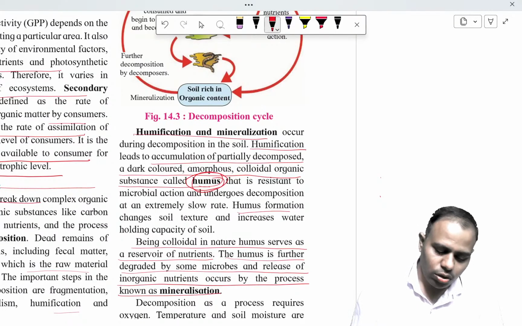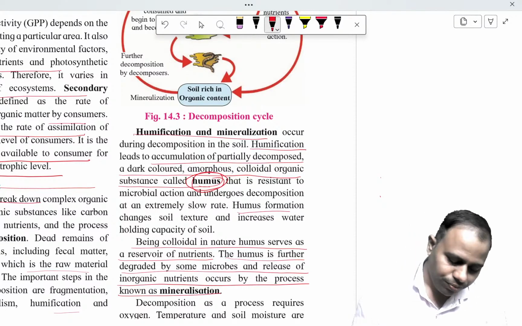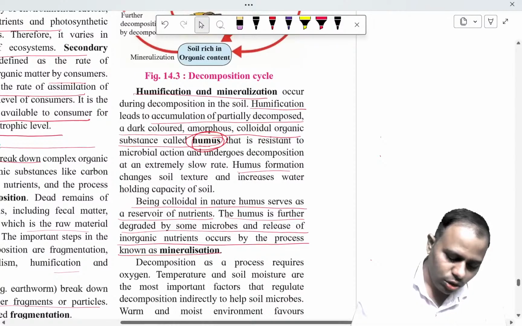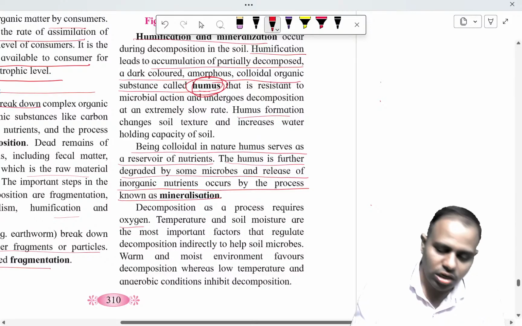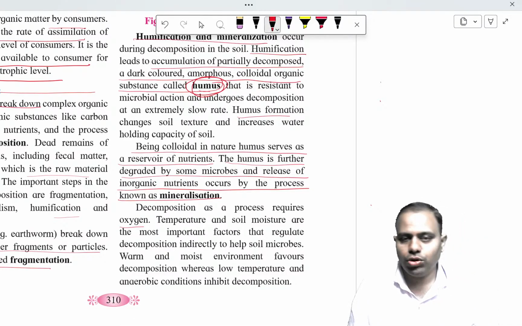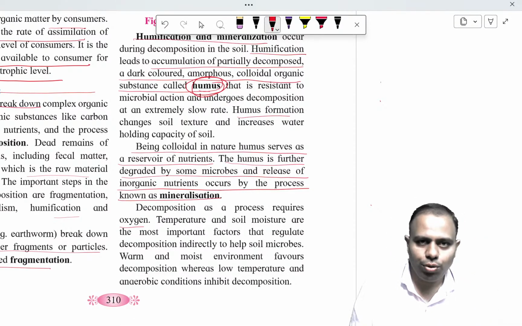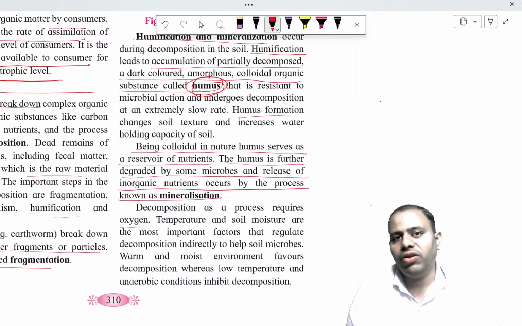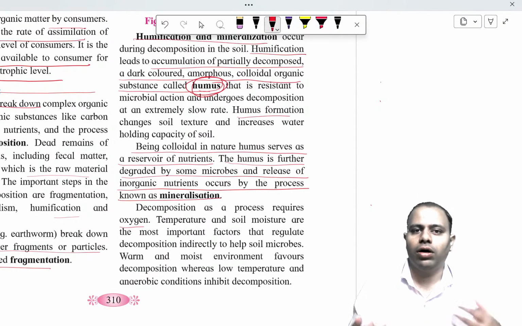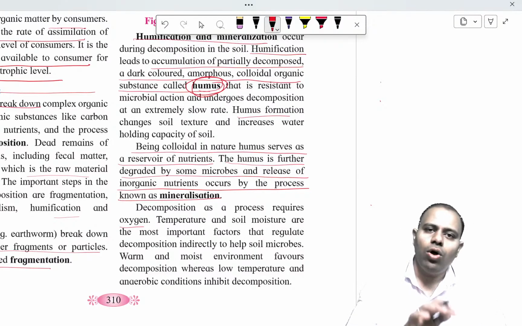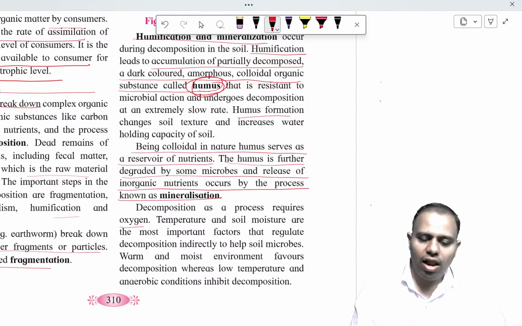These minerals are returned to the soil after that. Decomposition as a process requires oxygen, and temperature and soil moisture are the most important factors of the decomposition process. This decomposition helps in returning all the minerals accumulated by the organism in its lifetime back to the soil. This is how the mineralization cycle happens on earth.